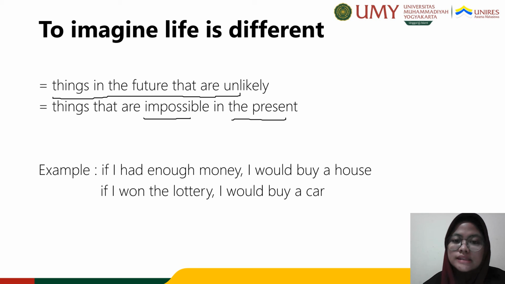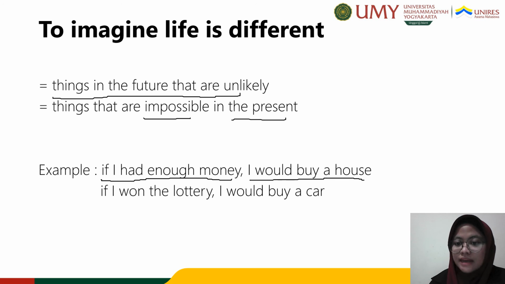So, with the second conditional, we say, if this happened, that would happen. For example, here we can see, if I had enough money, I would buy a house. If the present situation is different, then I would do that.